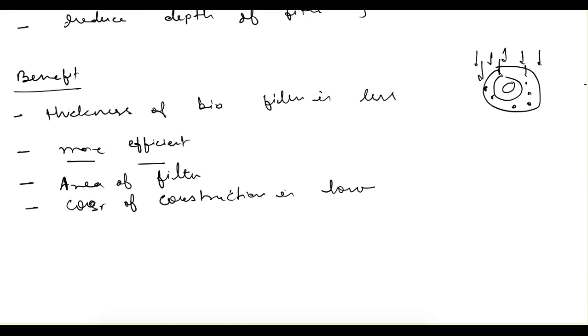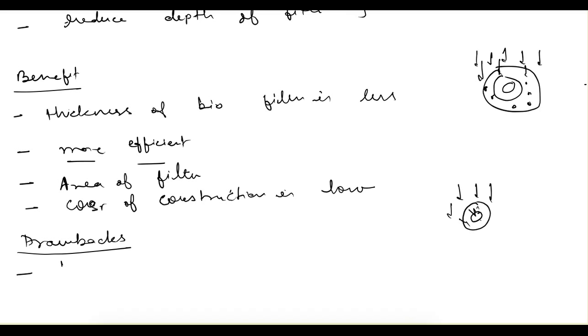So what are the drawbacks here? First of all, because we are keeping the hydraulic loading rate high, the contact time between the organic matter and this biofilm will be less, because it will be washed away in less time.